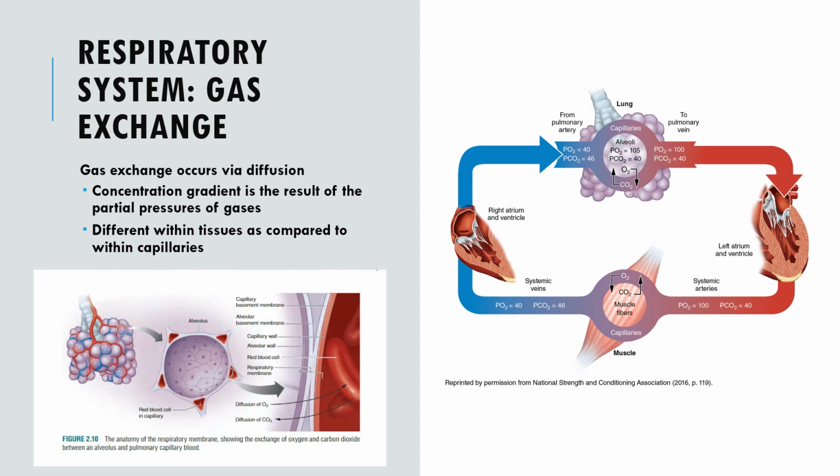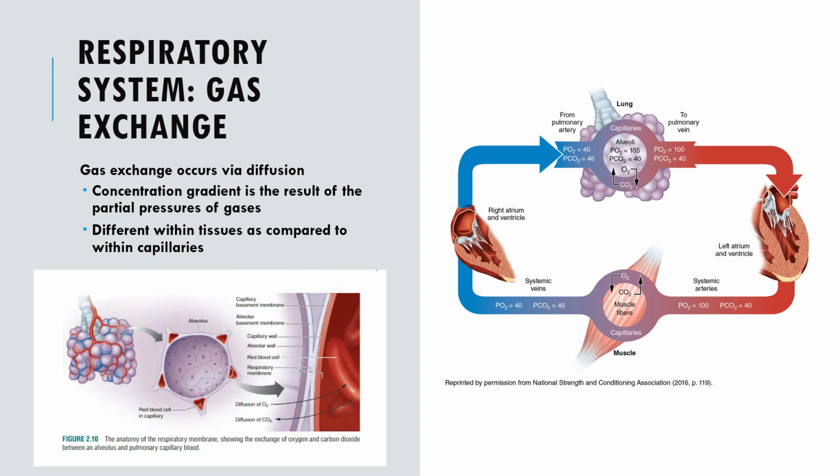Once oxygen-rich blood reaches the capillaries surrounding the body's tissues and organs, another round of gas exchange occurs. Oxygen diffuses from the capillaries into the cells, while carbon dioxide diffuses from the cells into the capillaries. The carbon dioxide-rich blood is then transported back to the lungs for elimination during expiration.